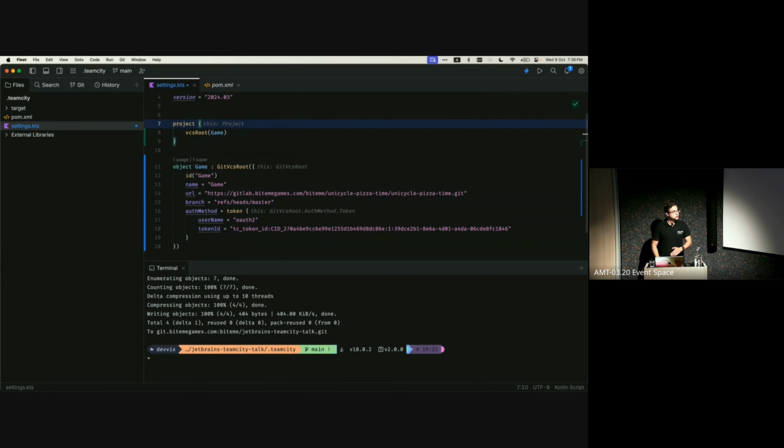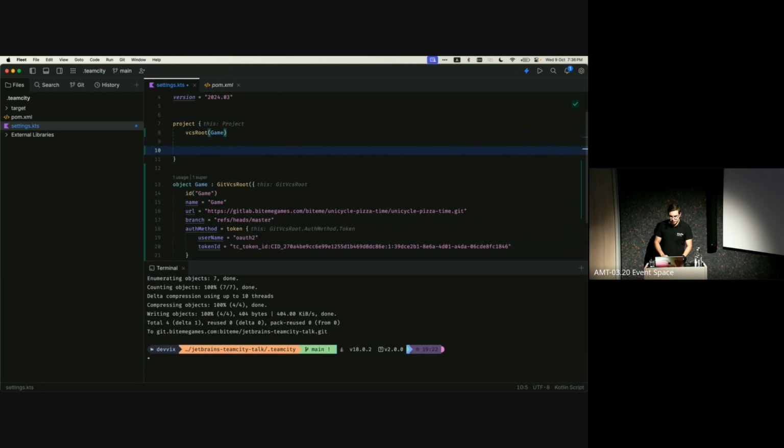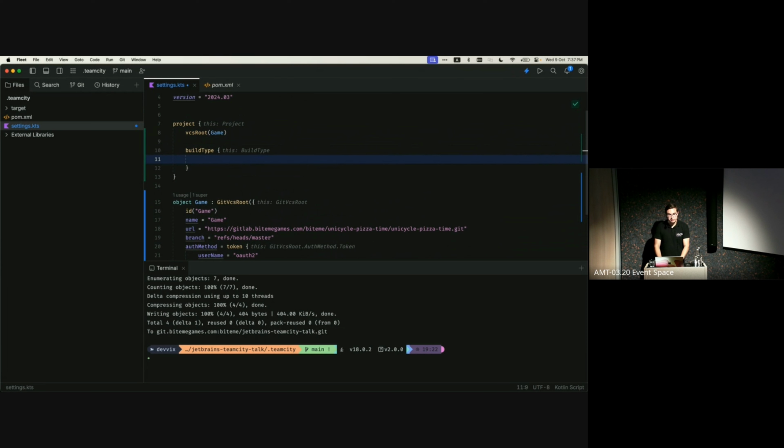So within our project, we will always define everything we want to link. So we define our VCS root. We are going to define build types, which are ways to tell TeamCity to add a new build configuration. And I'm going to do just that right now. We are going to add a new build type. Oh, I am typing on the wrong screen. That's obviously not great.